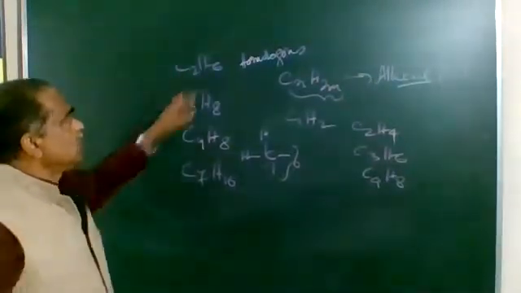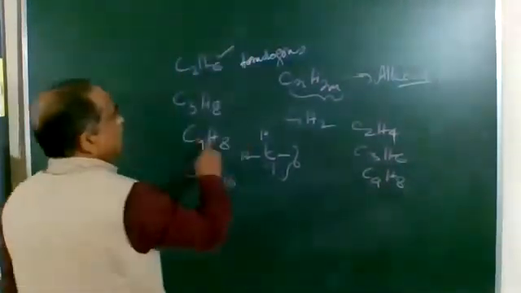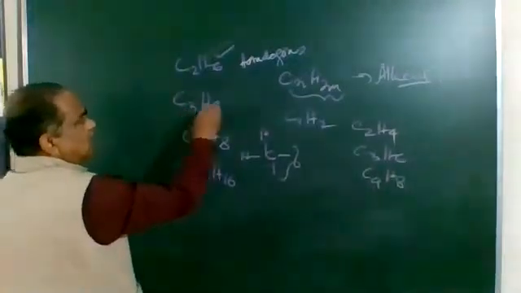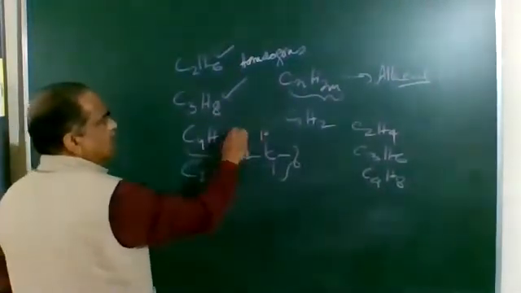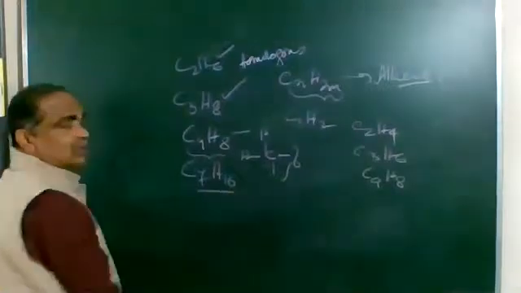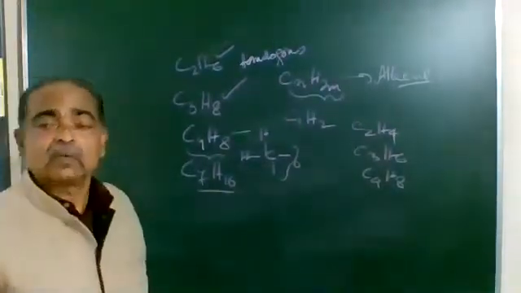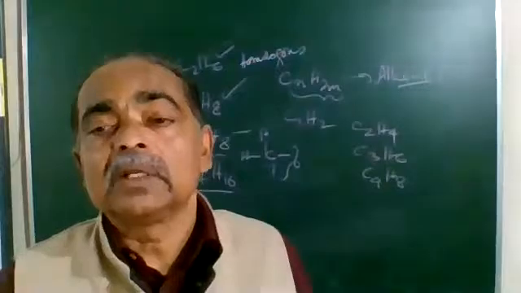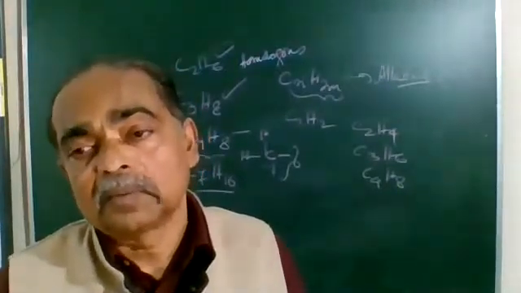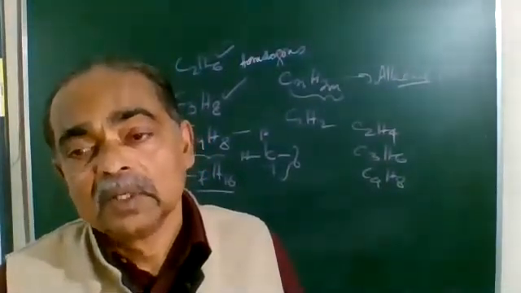C2H6, 2 times 2 plus 2 is 6, it is alkane. C3H6, alkene. C4H8, 4 times 2 is 8, this is alkene. And once you identify whether it is alkane or alkene, it is very easy for us to make the structural formula. Have you understood it clearly?